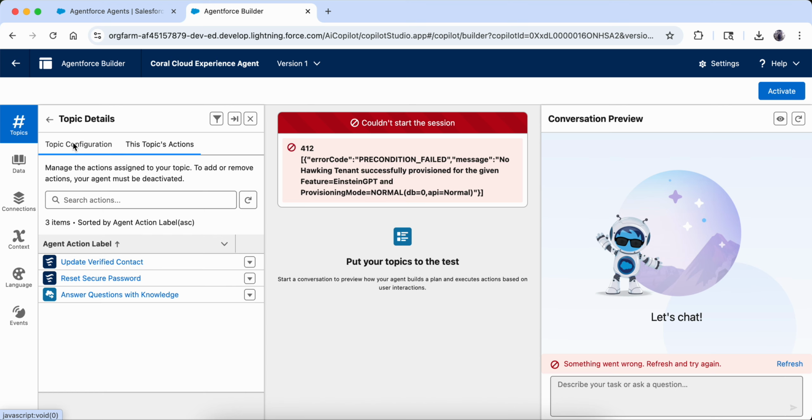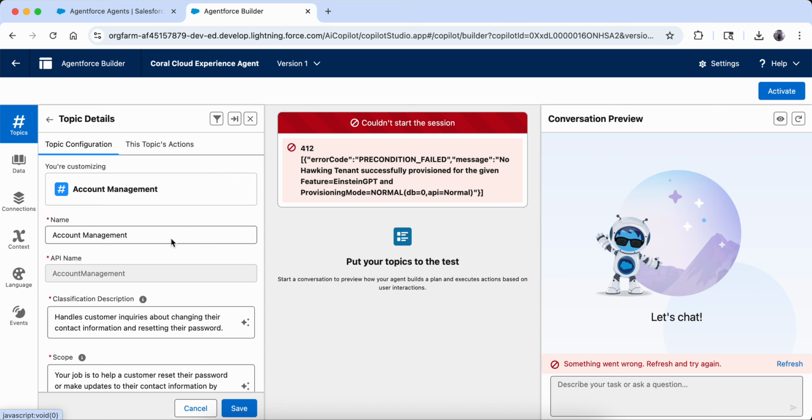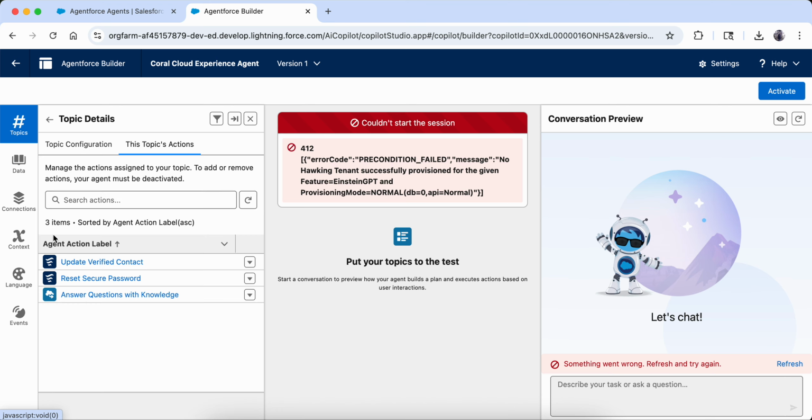So once the autonomous agent goes inside this topic, account management, it will see which action it has to take. It is asking to reset the password, or it is asking to verify or update the verified contact, or it is asking some question and answers. So answer questions with knowledge. It depends on what they are asking.